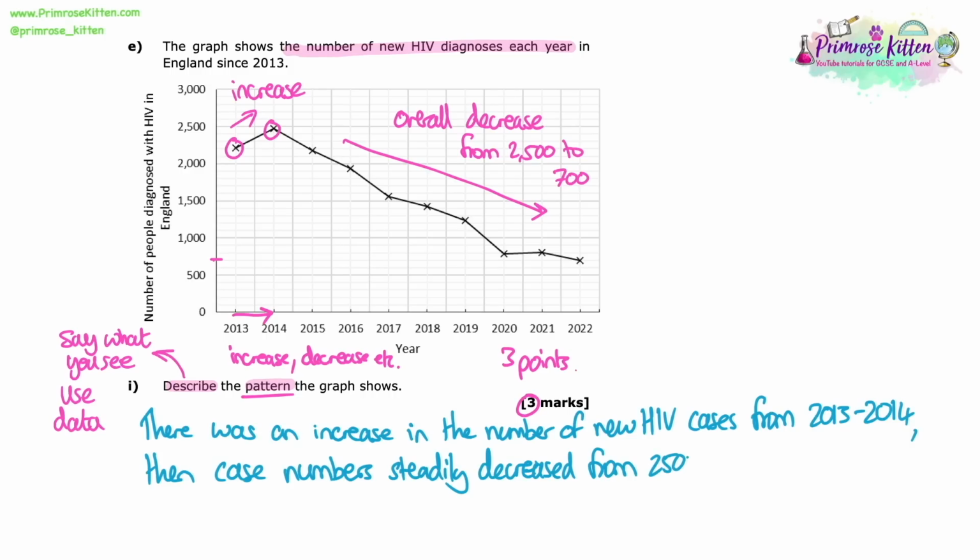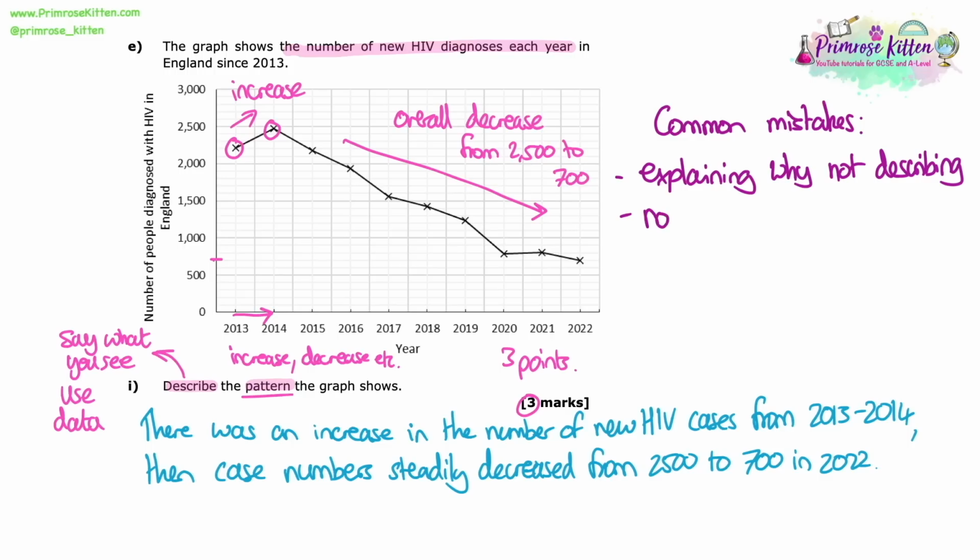So there was an increase in the number of new HIV cases from 2013 to 2014. So that's my first point about the increase, plus I've added the data point. Then the case numbers steadily decreased from about 2,500 to 700 in 2022. So I've then talked about the decrease and I've added some numbers on there as well.